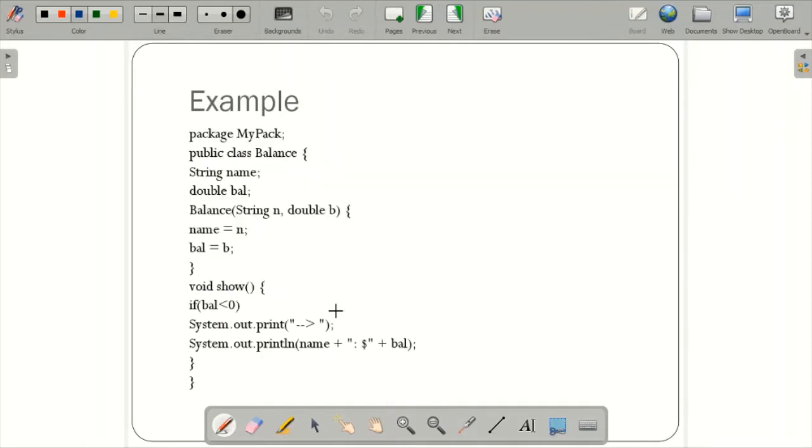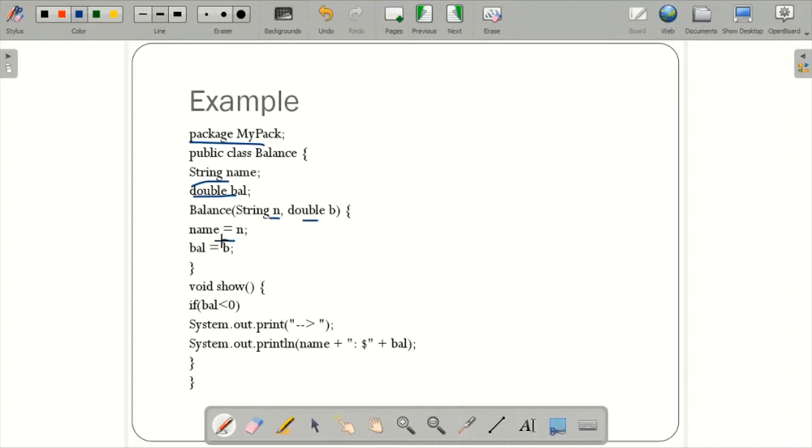So let us see an example of a package. First I'll explain this. Here I've defined package mypack. Under that I've declared a public class Balance. Within that, two variables, String name and double balance. The default access specifier has been used here, which means it is accessible throughout that one particular package. Then I have a constructor which takes two parameters, a String and a double, and n is stored in name and b is stored in balance.